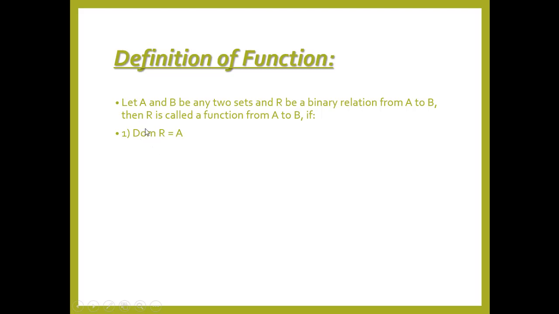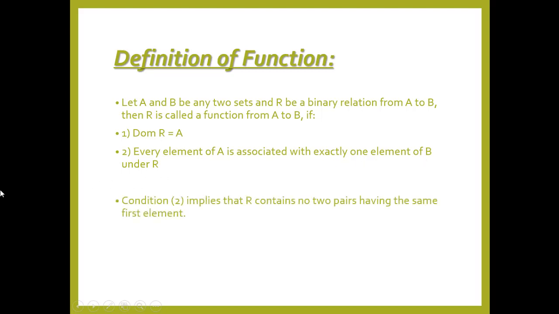Domain means the first value of every ordered pair of the relation. Second condition, every element of A is associated with exactly one element of B under that relation. Condition 2 implies that R contains no two pairs having the same first element.